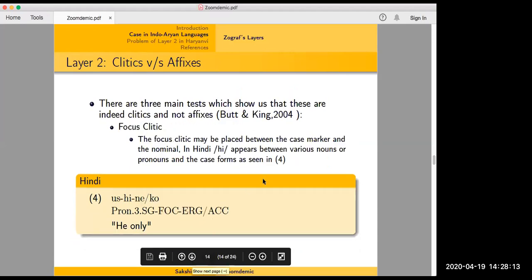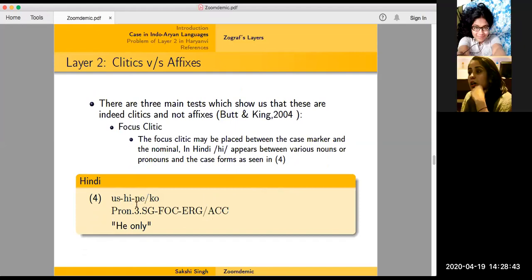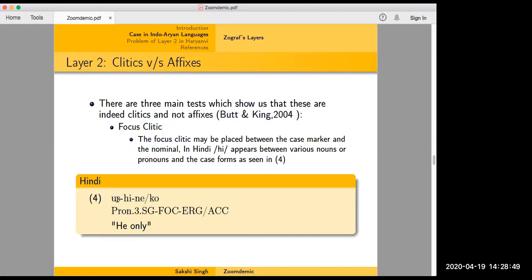And then you have the second test, which is the focus clitic, which is hi in Hindi. You can see that the focus clitic may be placed between the case marker and the nominal. This can't be done in terms of affixes. So in Hindi, hi appears between various nouns or pronouns and the case forms as seen before. So you can say usi ne kiya tha, usi ko diya tha. So you can have this hi marker coming in between the noun and the case form, or whatever you want to call it, whether you want to call it case or not. So you can say Ram hi ne kiya tha versus Ram hi ko diya. So the hi marker goes in between.